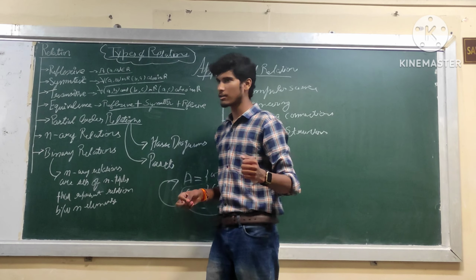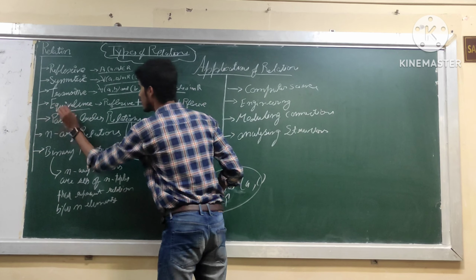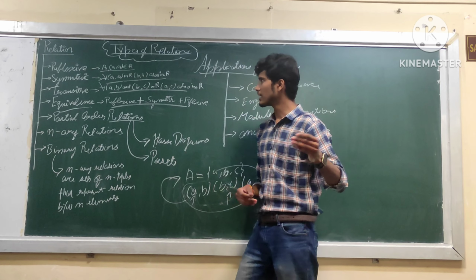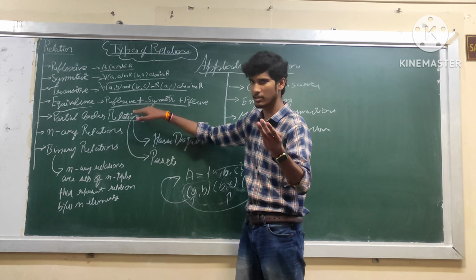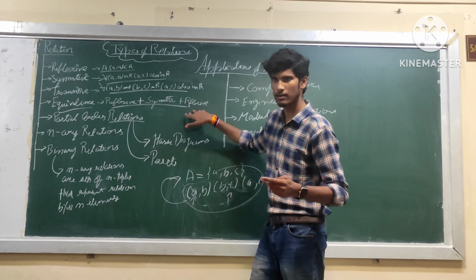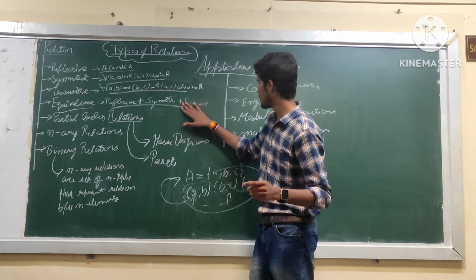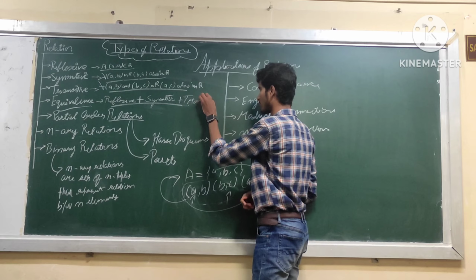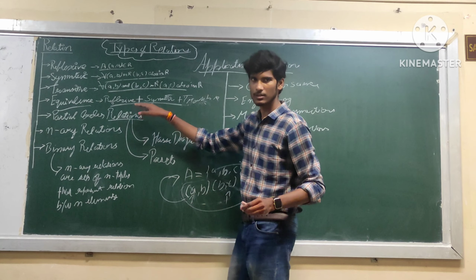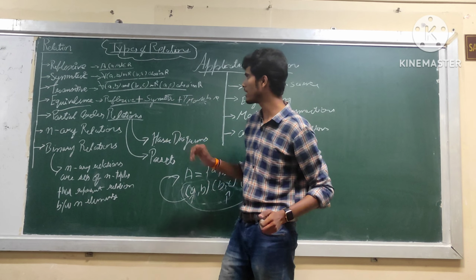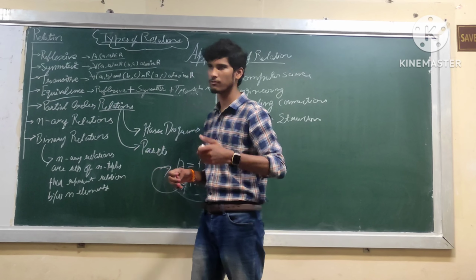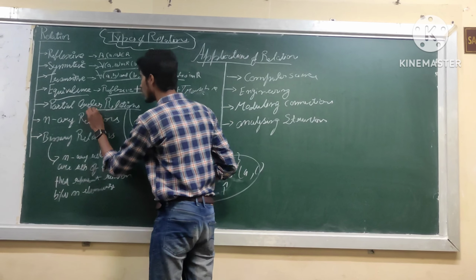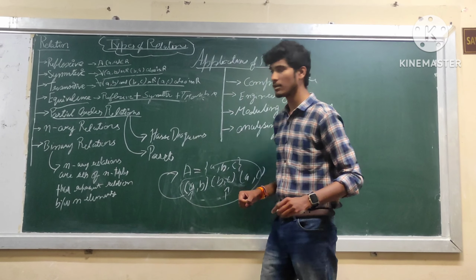Now a very interesting part of relations is equivalence relation. Equivalence relation is very simple to understand. If a set consists of reflexive, symmetric and transitive relations, then the relationship which is formed will be termed as equivalence relation. Now partial order relation, a special type of relation.